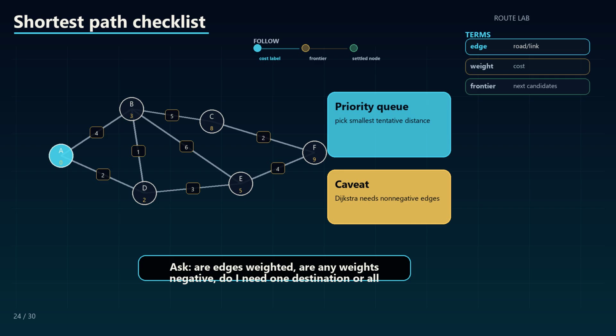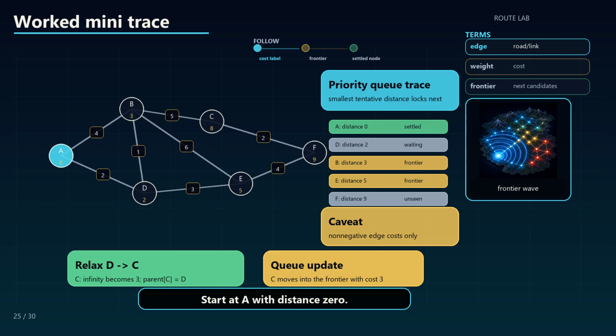Ask: are edges weighted? Are any weights negative? Do I need one destination or all destinations? And can a heuristic safely guide the search? The checklist chooses the tool from the edge rules: equal costs, non-negative weights, negative edges, or heuristic guidance.